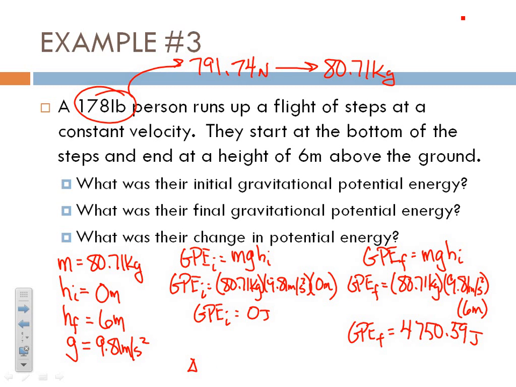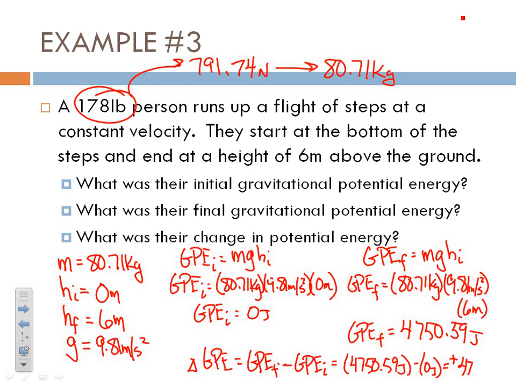So what was your change in gravitational potential energy? Simple. Final gravitational potential energy minus initial gravitational potential energy. That's 4,750.59 joules minus 0 joules. That's silly. We know that we have increased our energy by 4,750.59 joules.